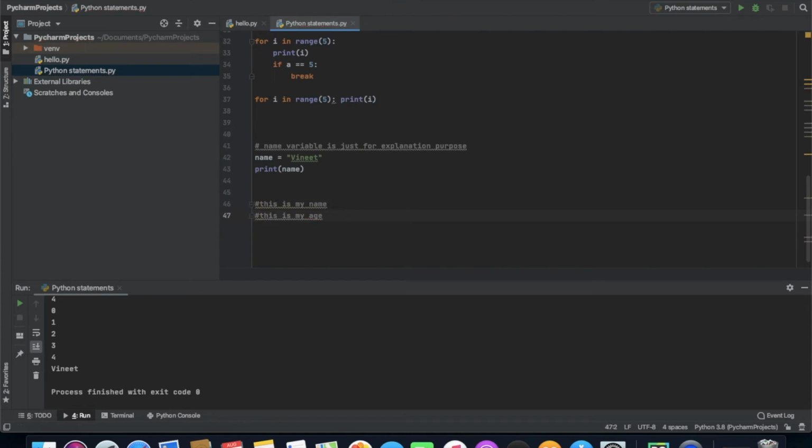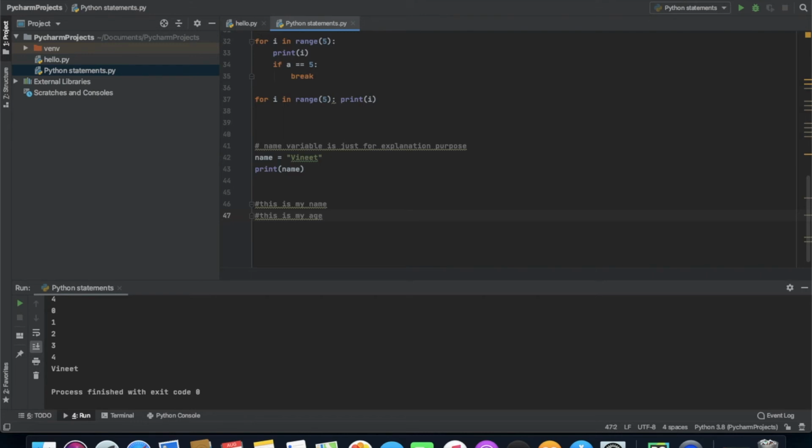This will be the hardest approach because right now it is looking simpler, but just imagine if there are comments for 1,000 lines of code. Then what will you do, you're gonna simply put a hash in front of every line. It's gonna make your code a little bit tough for you.